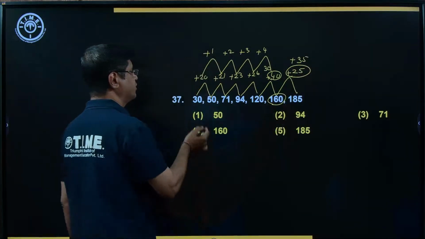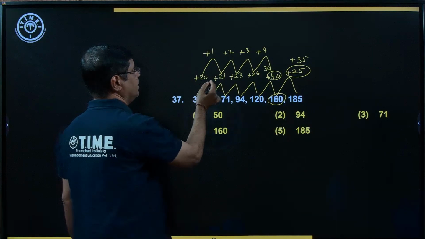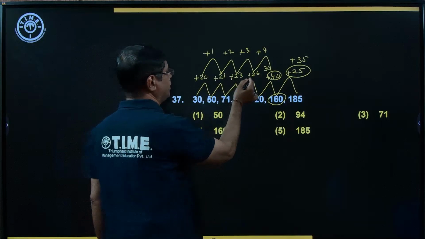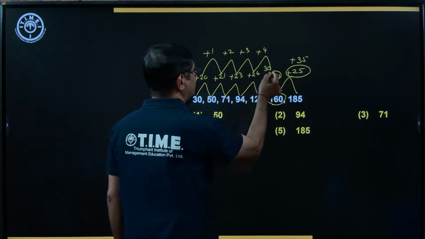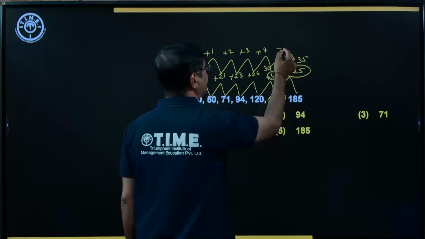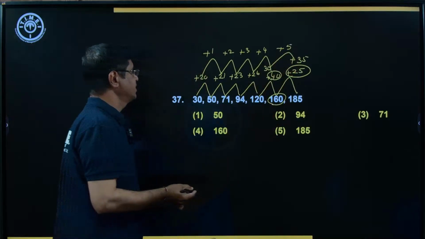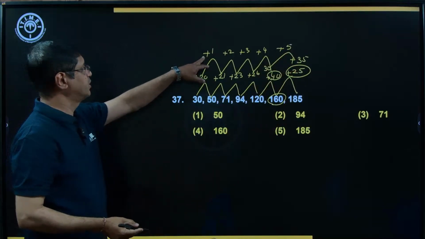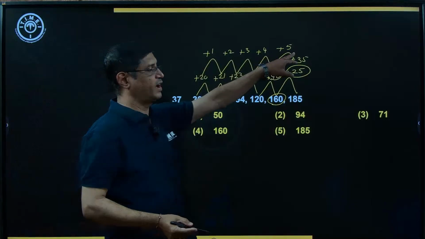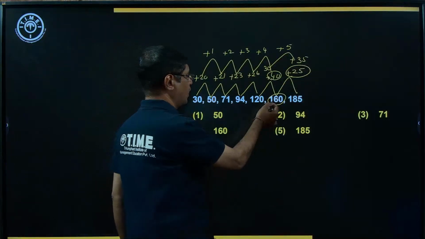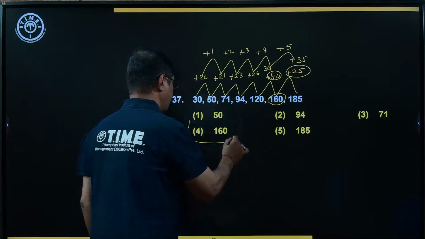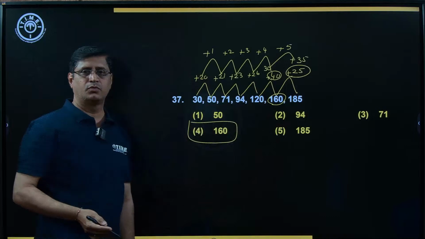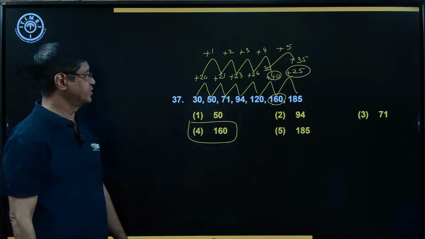Just observe the sequence. Here 20, 21, 23, 26, 30, 35. Just observe the difference. That is plus 5. It means the increase is alternating. Just observe. 1, 2, 3, 4, 5, 6. So what is the answer? 160. 160 is the right choice. Option number 4. Fourth choice is the right answer.